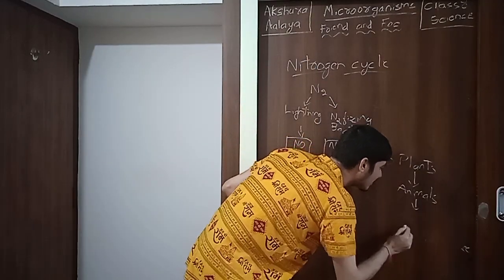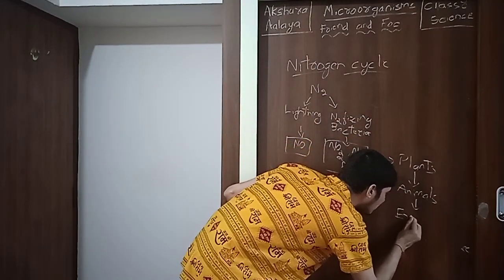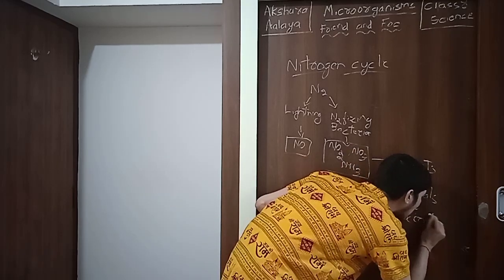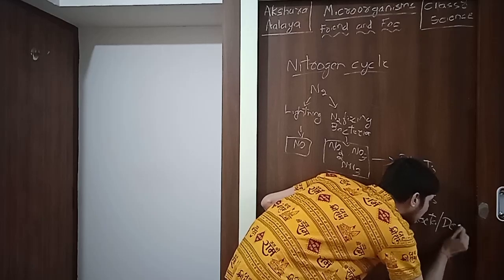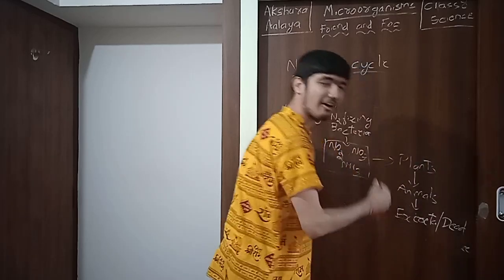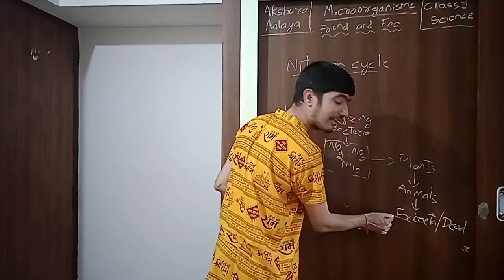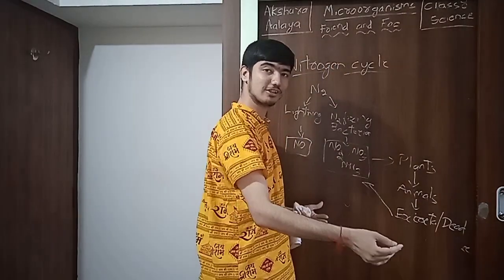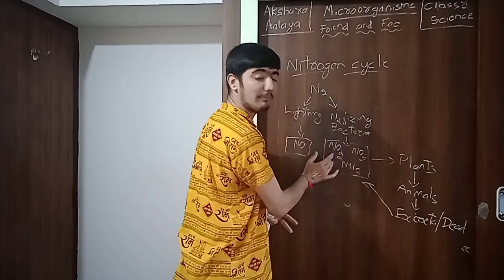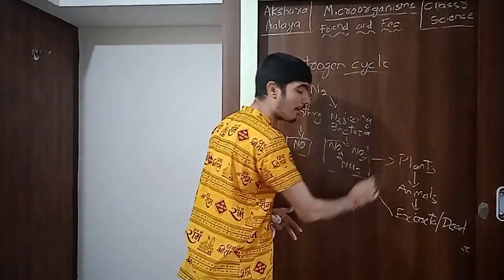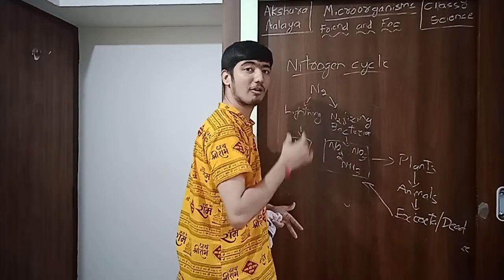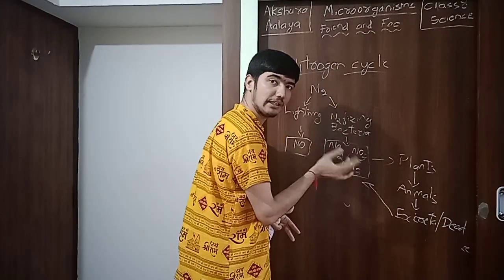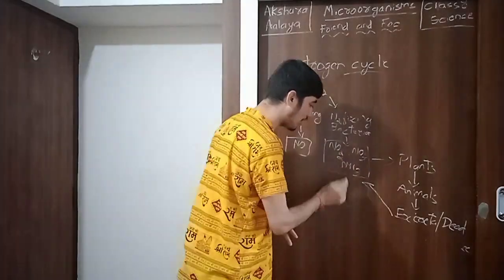And when the animals put their excreta out, or if they are dead, that will again go into the soil, right? It will again reach the soil. In soil, it will be decomposed to form nitrogen compounds. The complex biomolecules will be decomposed to NO2, NO3, that is nitrite, nitrate and ammonia.